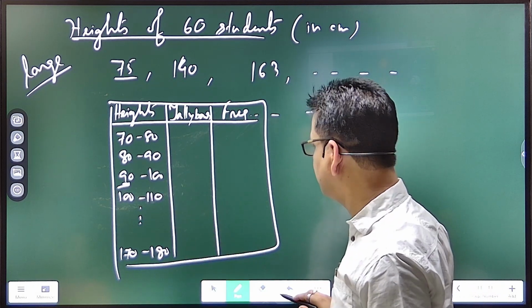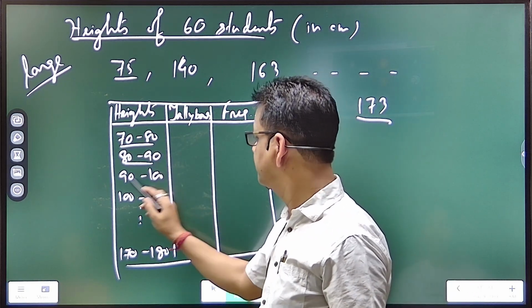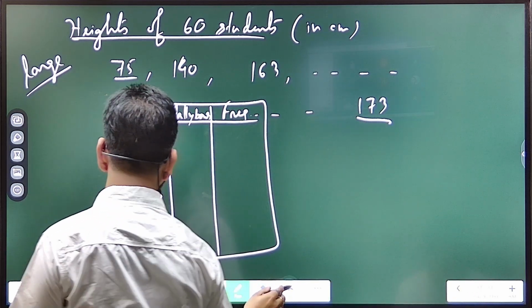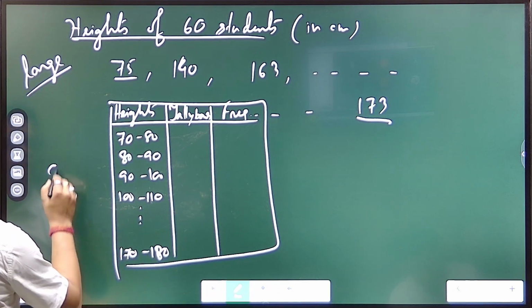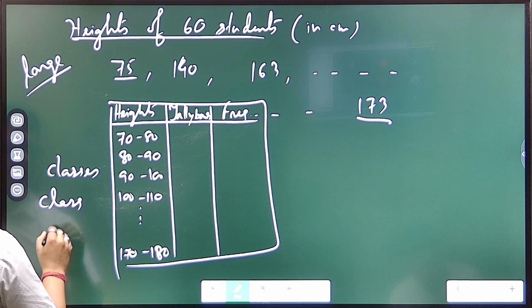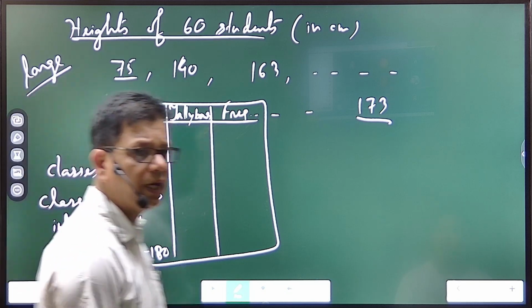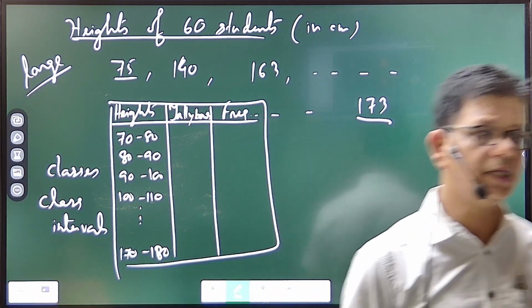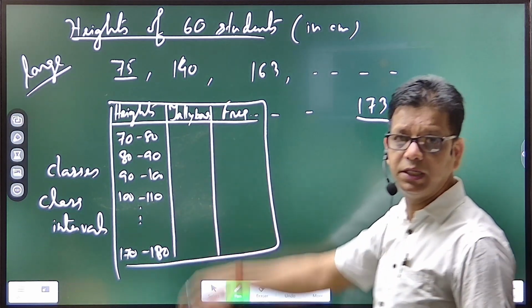Now in this representation, the groups which you have divided are called what? Class. Groups are called classes or class intervals. The groups are called class intervals, right? So every group is a class, like class 6, 7, 8, 9. Like that, every group is a class here.